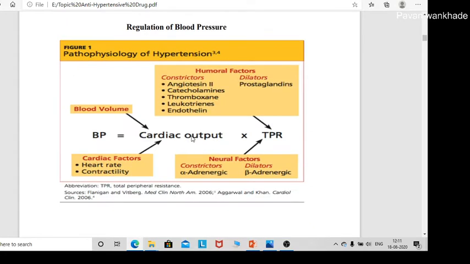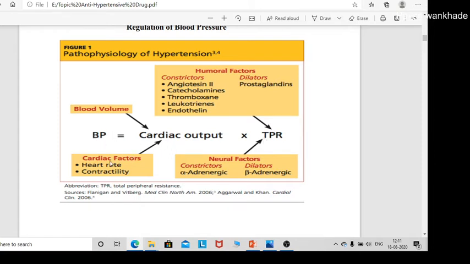Now the simple pathophysiology of blood pressure. Blood pressure is cardiac output into total peripheral resistance, which means if either cardiac output increases or total peripheral resistance increases, blood pressure also increases.